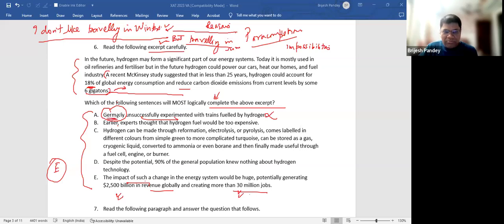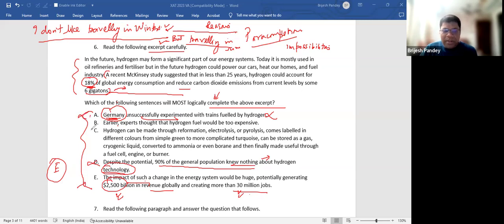The way Germany comes out is awkward here. 90% of the population knew nothing about technology. See, my concern is not how many people knew, how many people did not know. Connect the ideas, connect the dots, simple. Here you talk about 18% energy being done through hydrogen. And in the next sentence, you talk about how it would create an impact both in the job segment and also in the revenue segment. Germany and people did not know about hydrogen technology. Are you concerned about people knowing or not knowing? In the presence of E, I would never choose D or A.